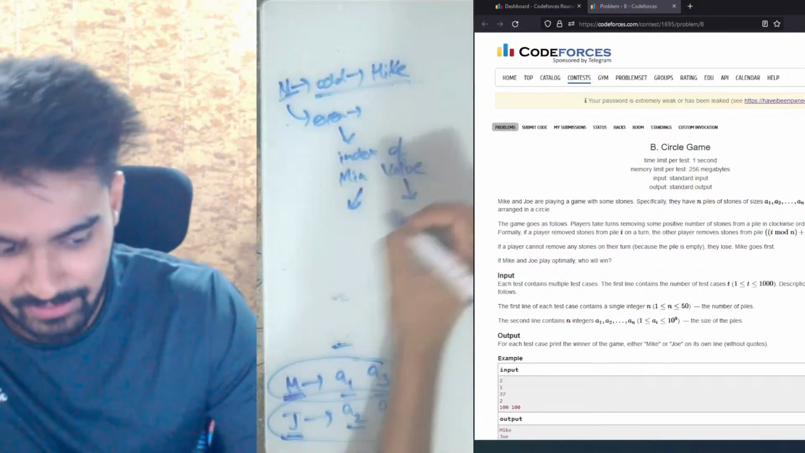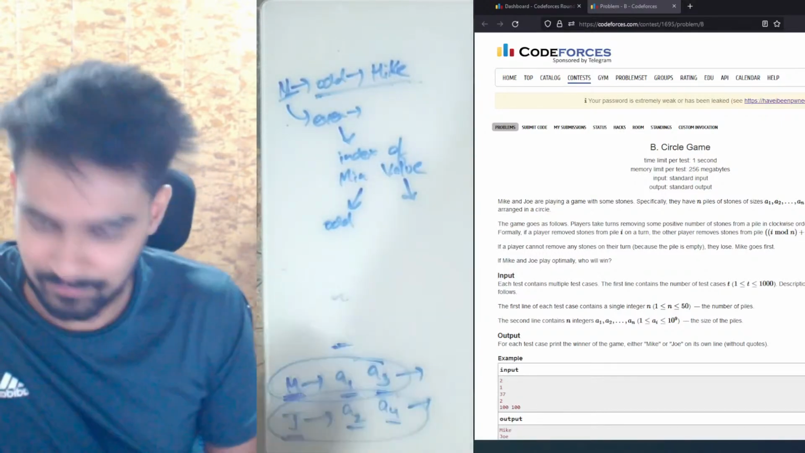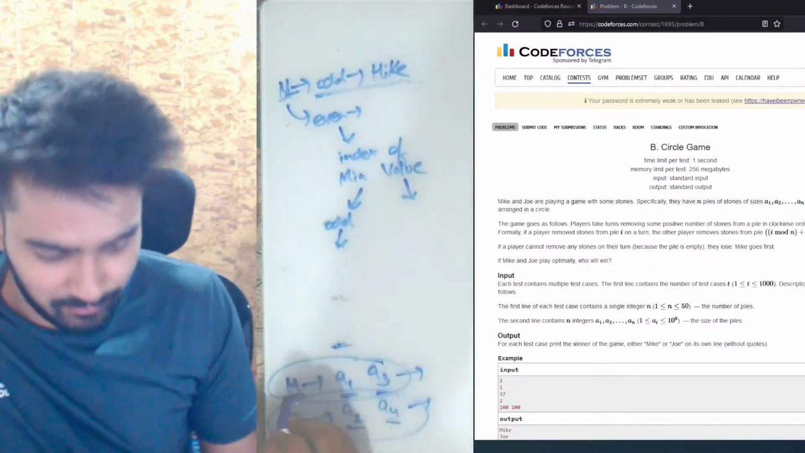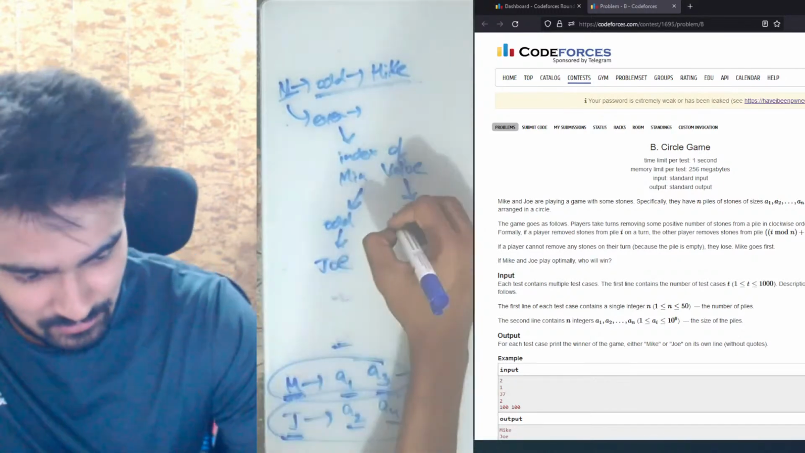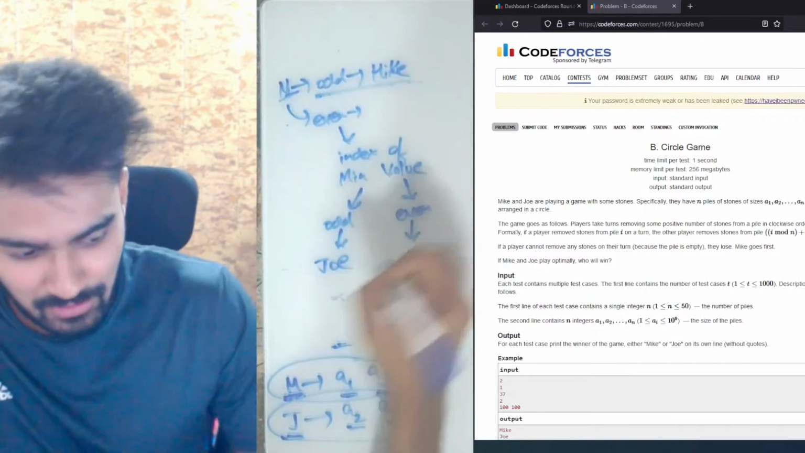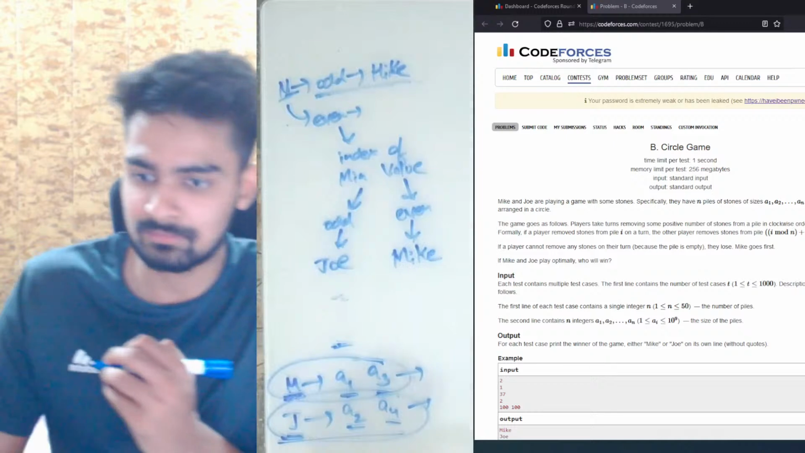If this index is odd, that means either it is 1 or 3. Then we know that Mike will not be able to move, therefore Joe will win. Else, if it's even, we know that Joe will not be able to move and hence Mike would win. And this is the answer.